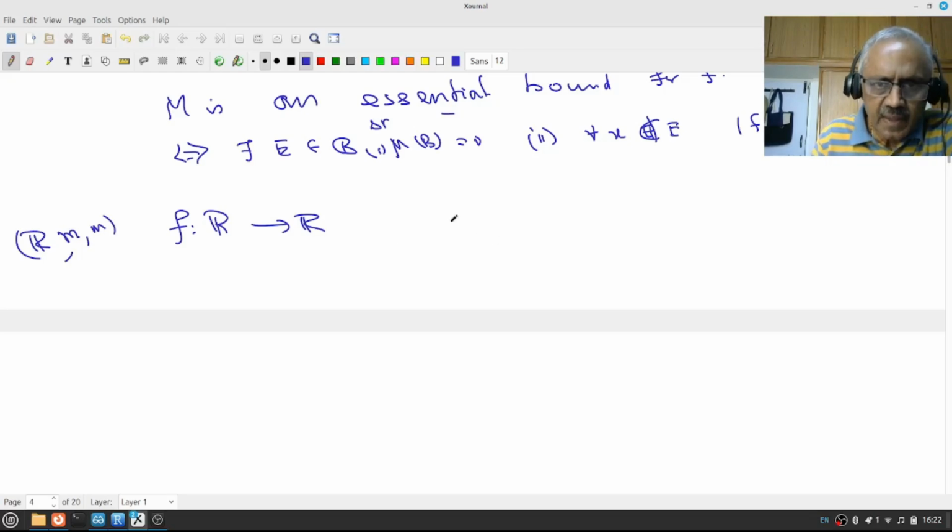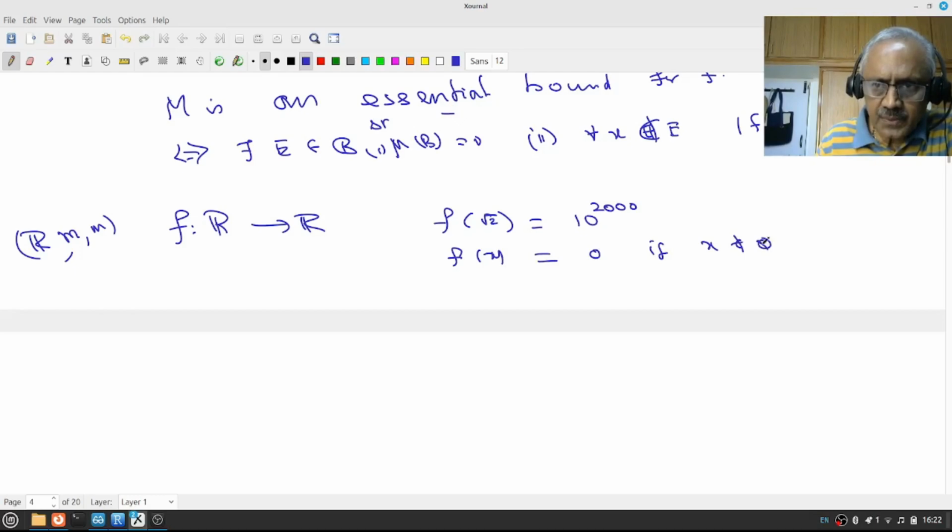Let f at square root 2 be 10 to the power 2000, and f of x equal to 0 if x is not in Q and x is not equal to square root 2, and f of x equal to 1 if x is in Q.